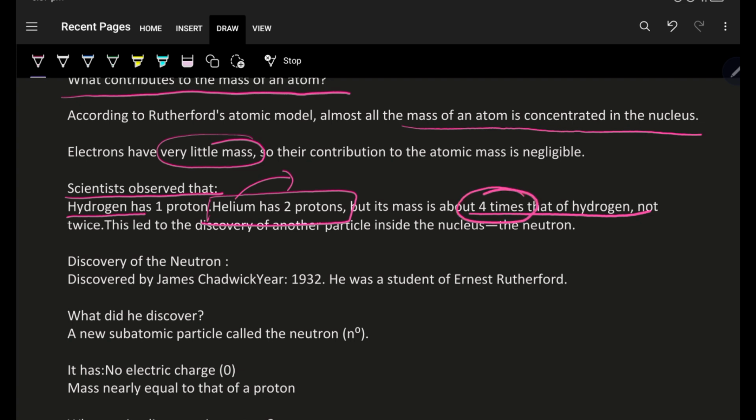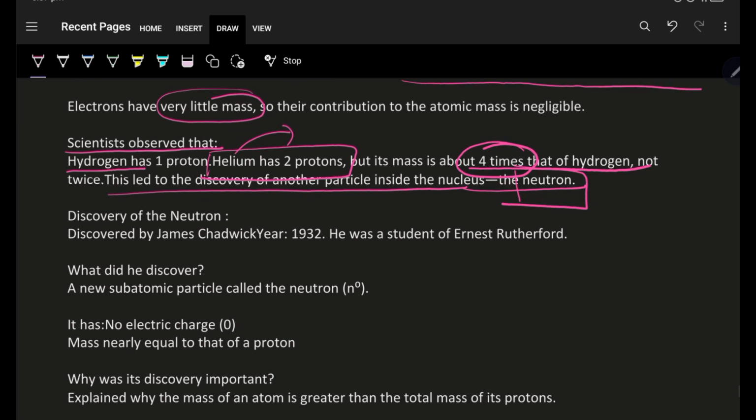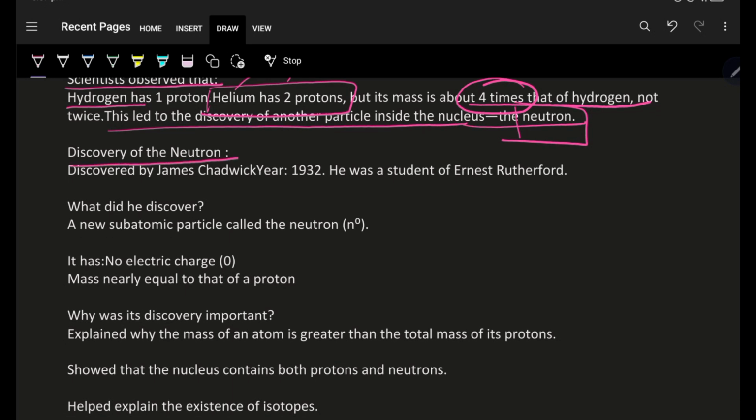Since it is 4 times, that means there is some other entity inside the nucleus that contributes to the mass of the atom. This led to the discovery of another particle inside the nucleus, and it is known as the neutron. Let us see the discovery of the neutron. Scientist James Chadwick in the year 1932 discovered the neutron.